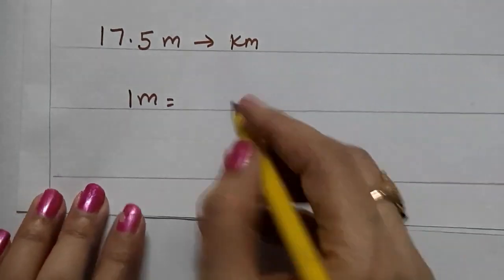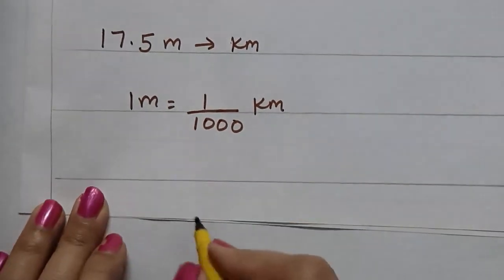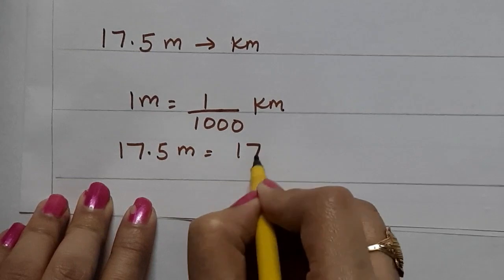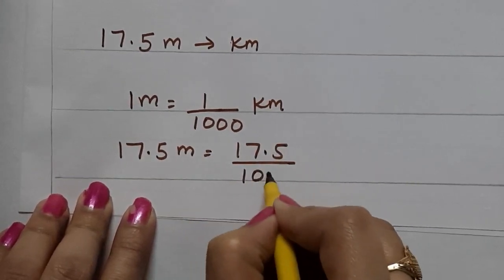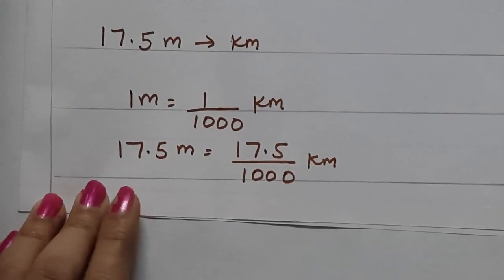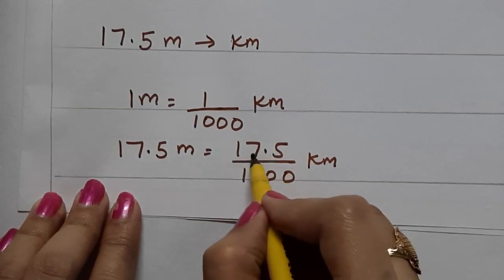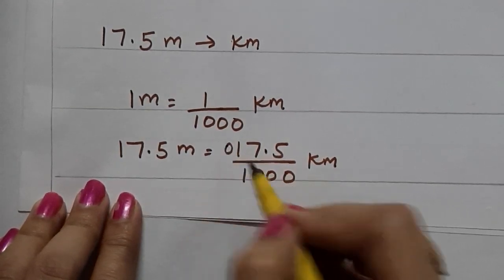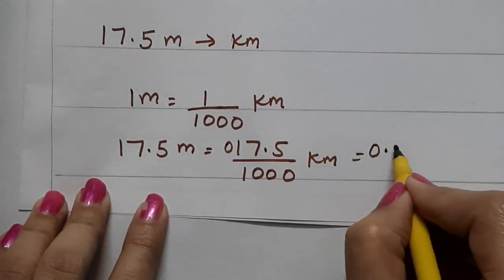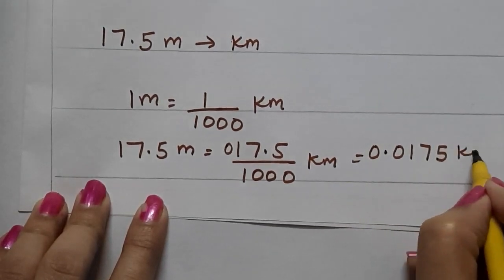So it will become 1 meter is equal to 1 upon 1000 kilometer. And 17.5 meter is equal to 17.5 upon 1000 kilometer. Right? 3 zeros are there. Decimal will shift 3 places back. 1 and 2. 2 digits we have. Third digit we will put 0. It will become decimal 0.0175 kilometer.